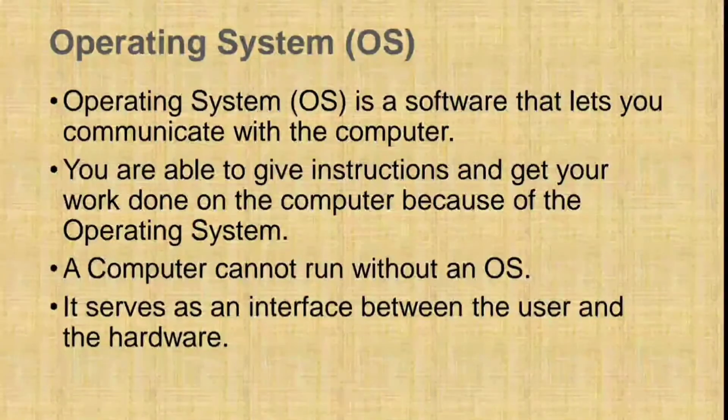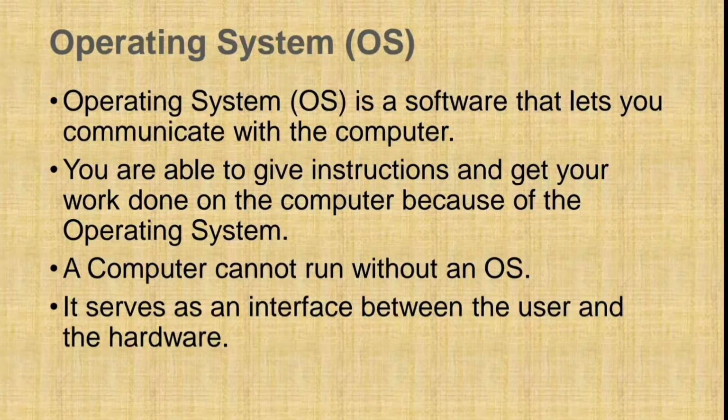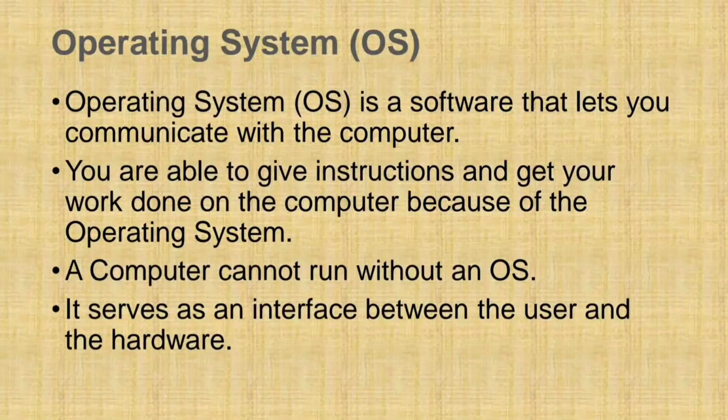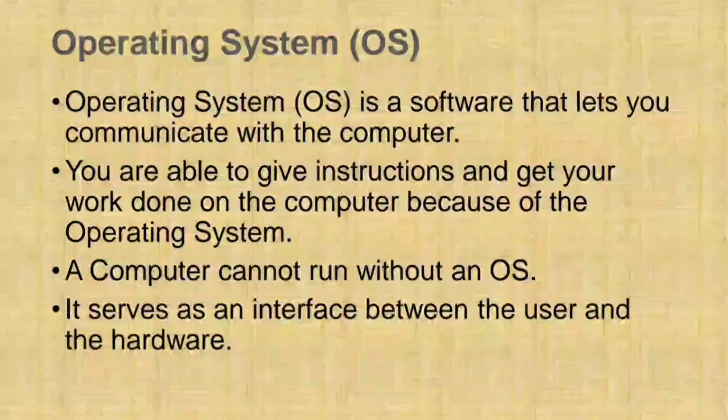A computer cannot run without an OS. It serves as an interface between the user and the hardware. It means an operating system is software that manages computer hardware and software resources and provides common services for computer programs.